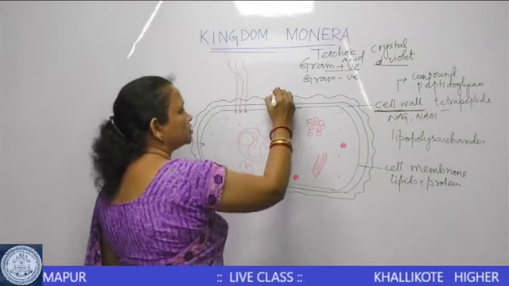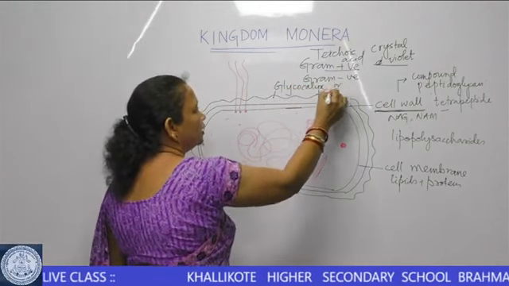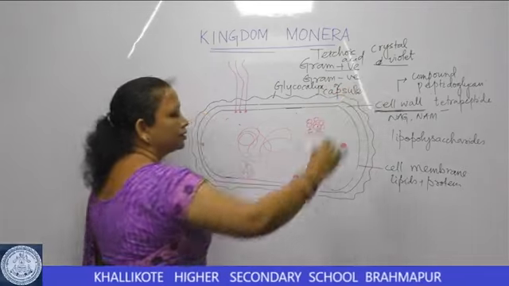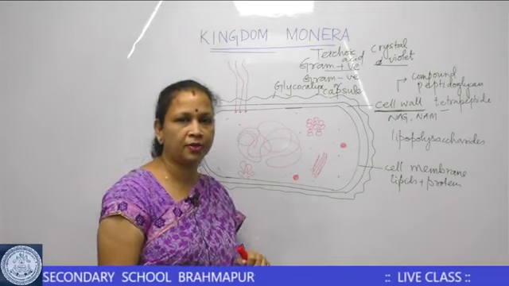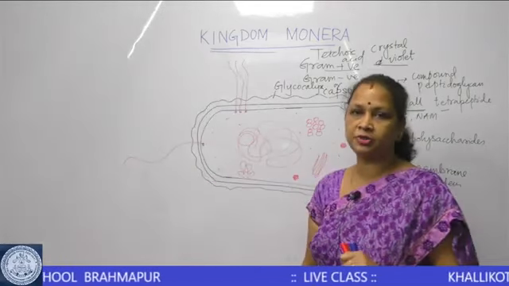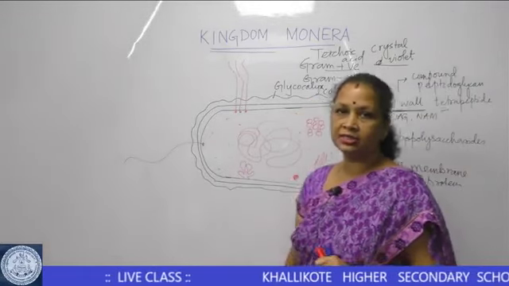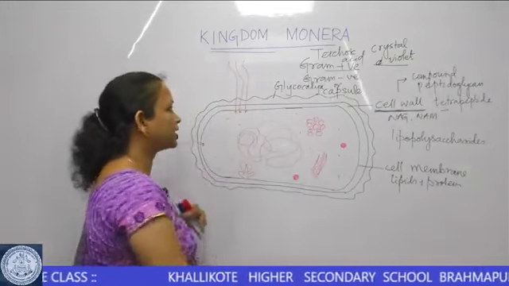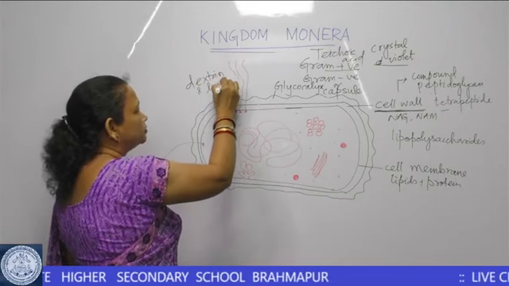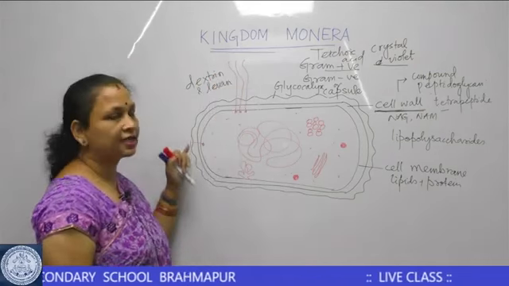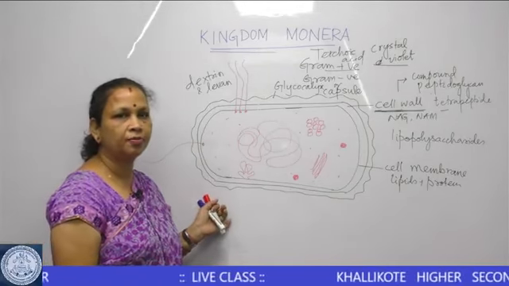In some of the bacteria, in addition to the cell membrane and cell wall, you also have another layer which is called sometimes the glycocalyx or the capsule layer. So this capsule layer is not a compulsory layer in many bacteria. It may be present in some of the bacteria or absent in others. This capsule layer is mostly slimy, made up of polysaccharides composed of dextrin and levan. It is again another protective layer present in many bacteria.